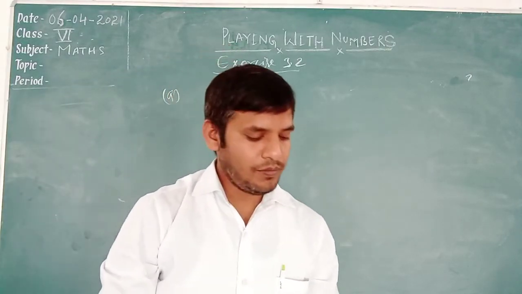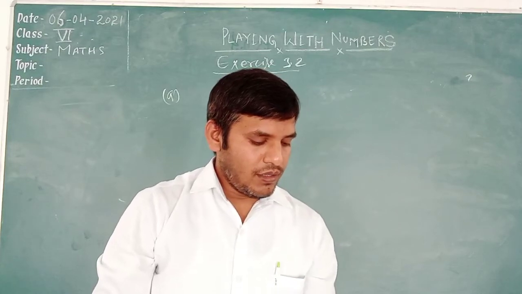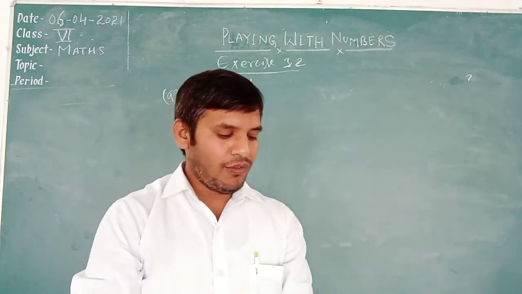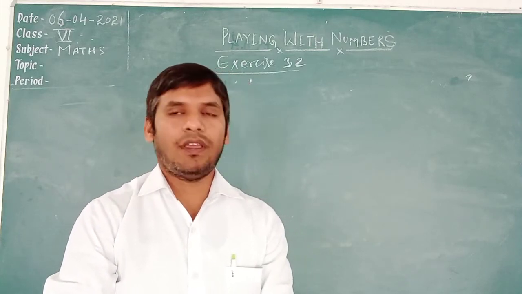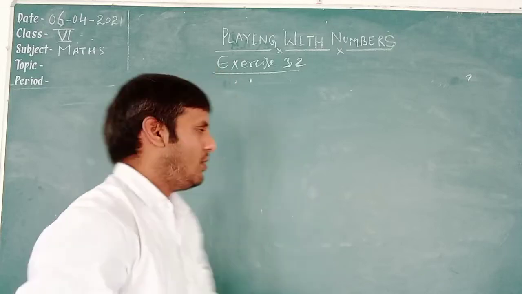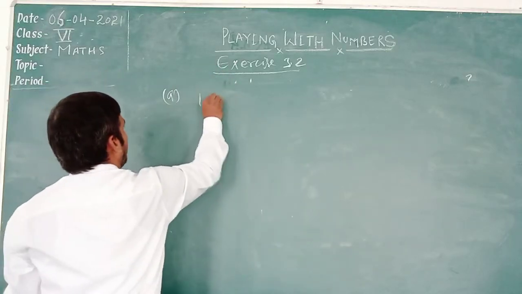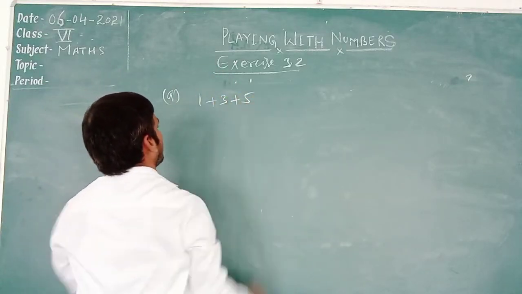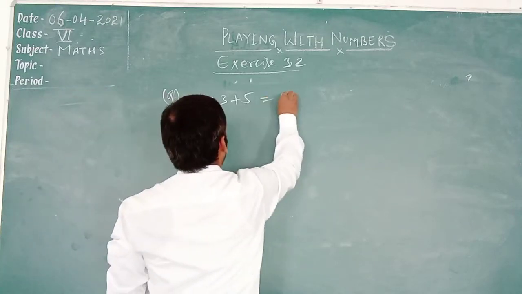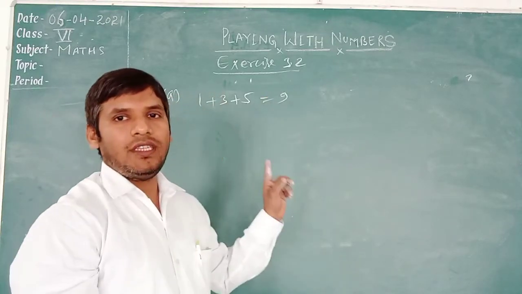Question second is given. State true or false: the sum of three odd numbers is even. We have to check the sum of three odd numbers. For example, 1 plus 3 plus 5: 1 plus 3 is 4, plus 5 is 9. 9 is an odd number.